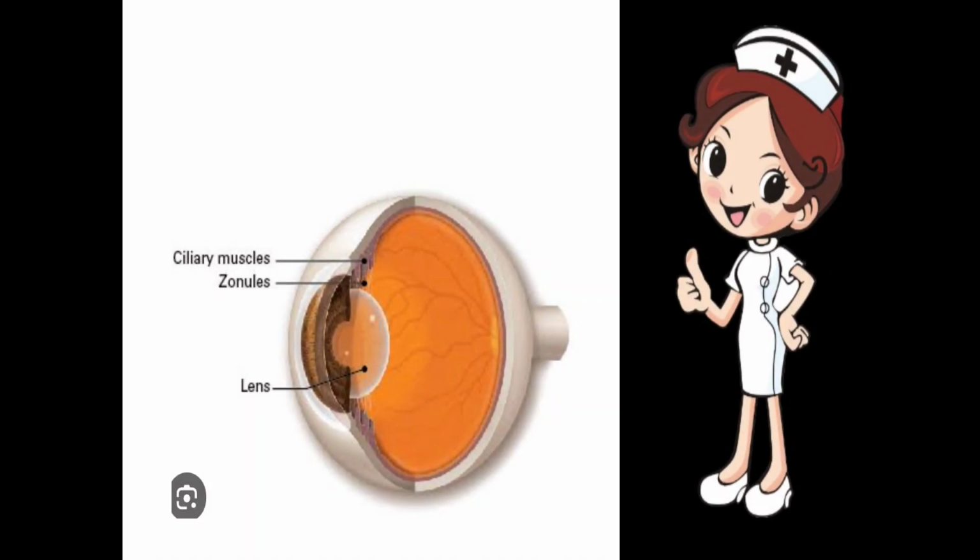We all have a lens inside the eye, and the ciliary muscles as well as the zonular fibers help to contract as well as relax the lens, due to which the lens can accommodate and we are able to see clearly. As the age increases, there is a weakness of the zonular fibers or the ciliary muscles, due to which the lens will not accommodate. This condition is known as presbyopia, and to correct it we give additional lenses to the patient so that he or she will be able to see things clearly.